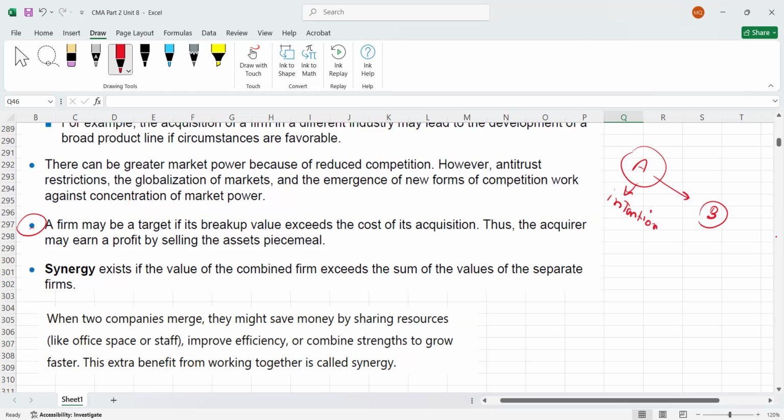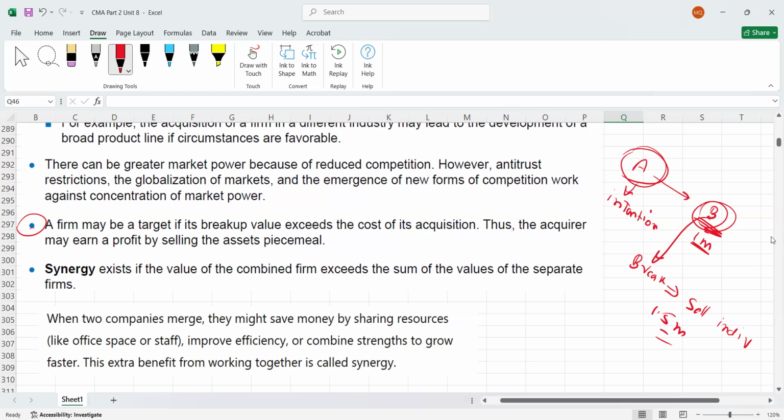A's intention is this: for example, they offered B, let's assume, $1 million. And now company A knows that company B's value is 1 million, which they are paying right now. But if they break this company later on and sell its assets individually, they may get maybe 1.5 million.